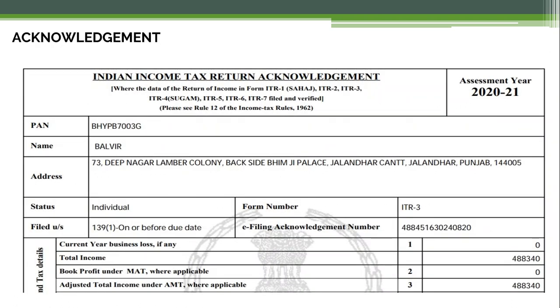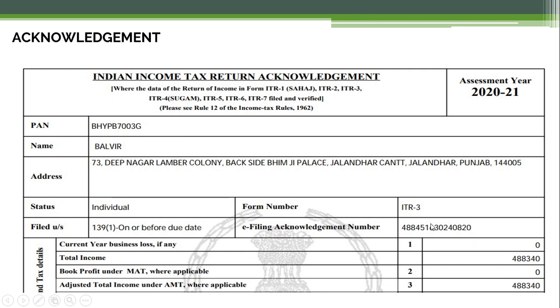This is an acknowledgement which our expert has generated. Here you can see that your PAN is there, the name of the person is there, the address is there, and the assessment year is 2020-21. The status is individual, the form number is ITR 3, and it is filed under section 139 on or before the due date.